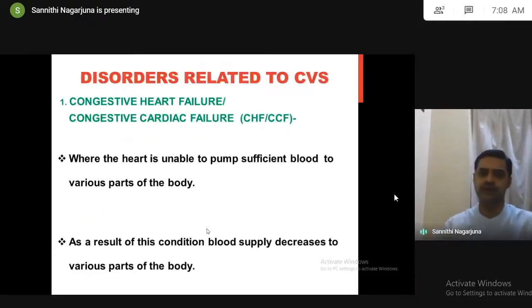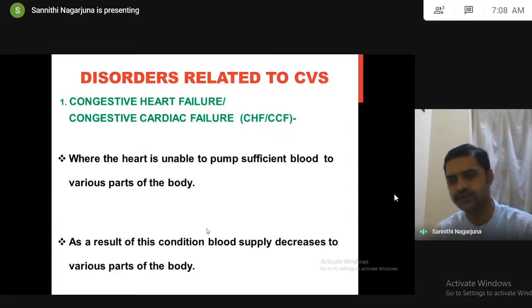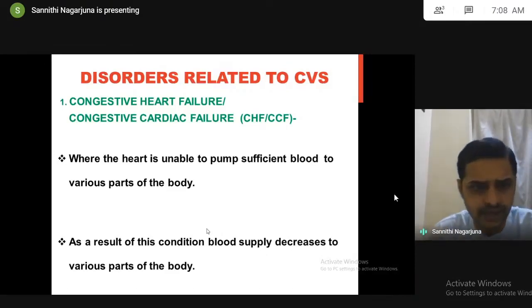Now we'll move on to the disorders. Just now I told you the brief functioning. Once again, in detail about the physiology, everything, we'll see in each and every disorder. First we have a look at the definitions of disorders. Before going to the drugs, pharmacology, and treatment, you should know the basic definition of every disorder. That is very important.